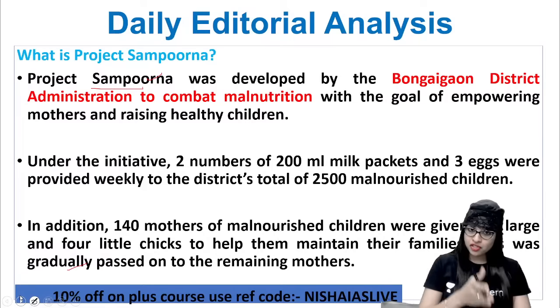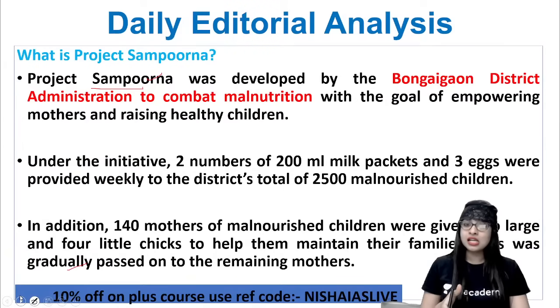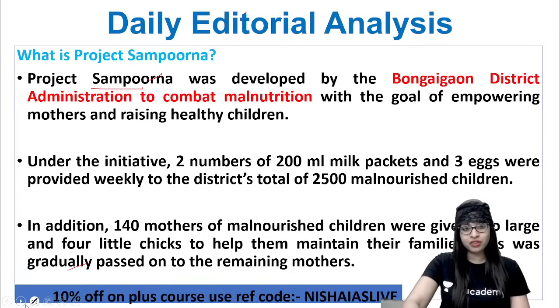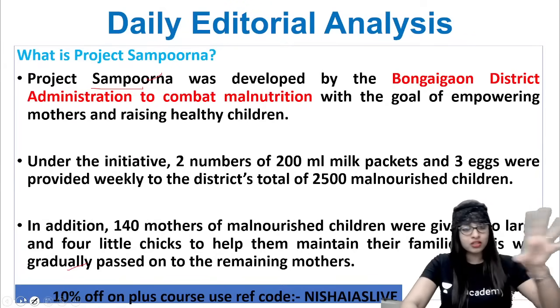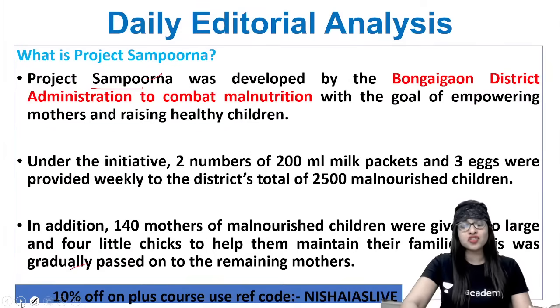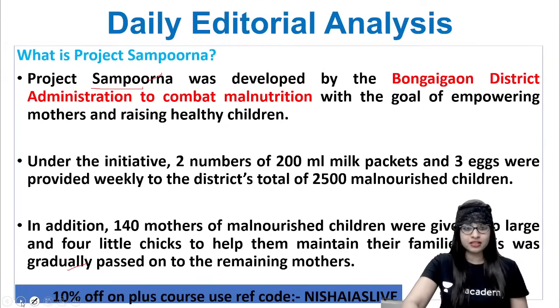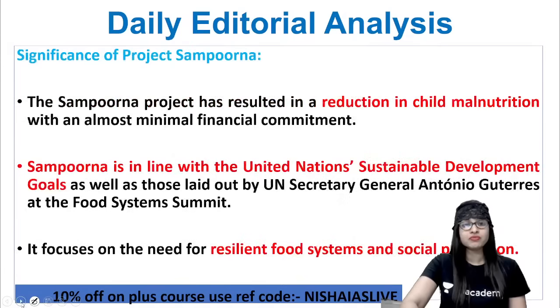So it's a systematic way they are focusing. They are focusing on the children, on the mothers of the malnourished children, and also on the other mothers as well. So it is getting viral in the district and at the end of the day, benefiting the entire state of Assam like anything. It's a micro project, I can tell you. A decentralized project from the grassroots level.